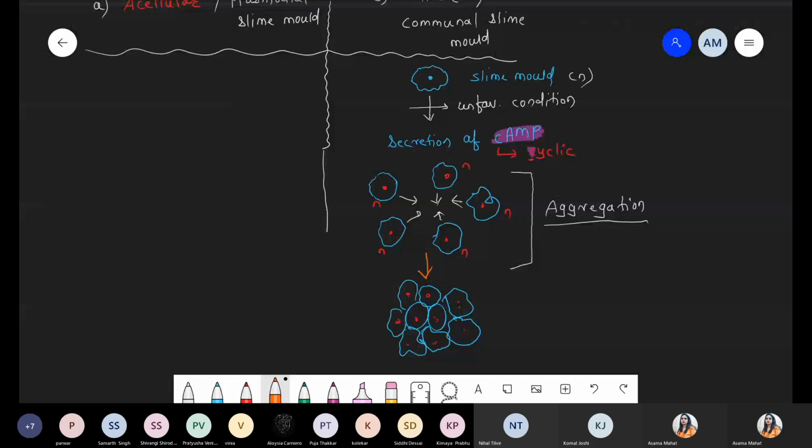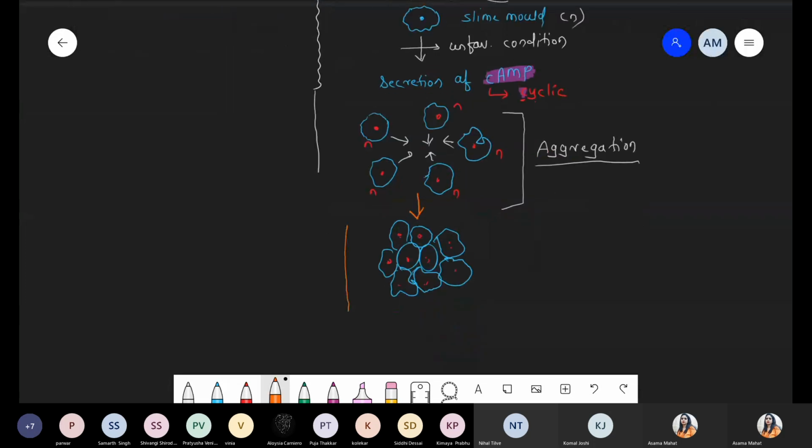So now what happened? Slime molds are present, but condition unfavorable, so they never undergo the process of reproduction and growth development. So for the survival, to increase the survival rate, all slime mold, which is a part of protista, saprophytic protista, decomposer protista, they get together and form a typical cluster-like structure. Finally, they form a structure, and this structure is simply called a pseudopodial structure.